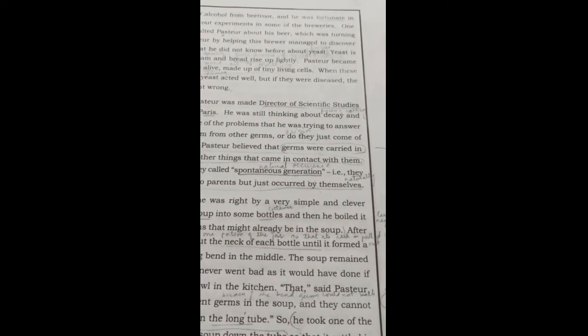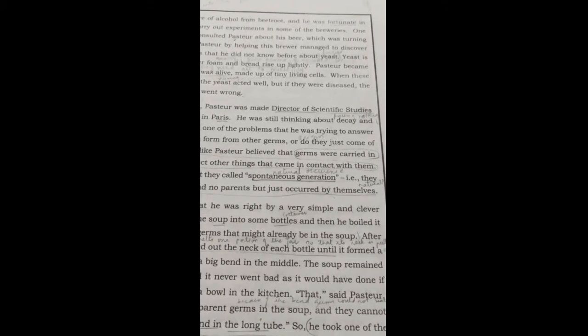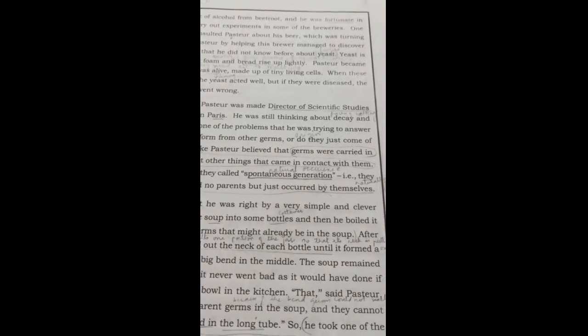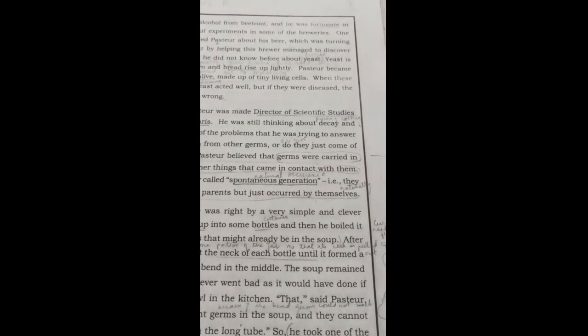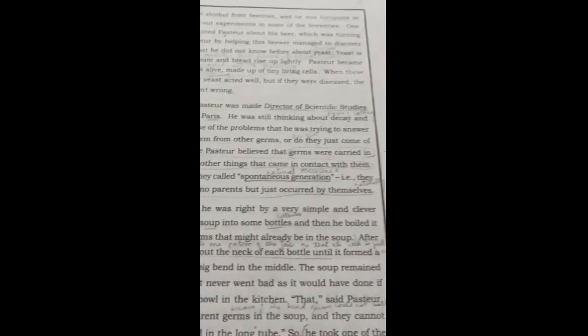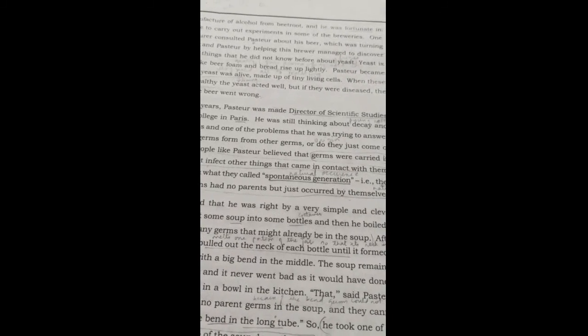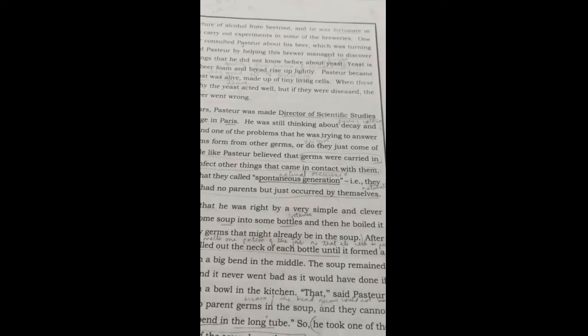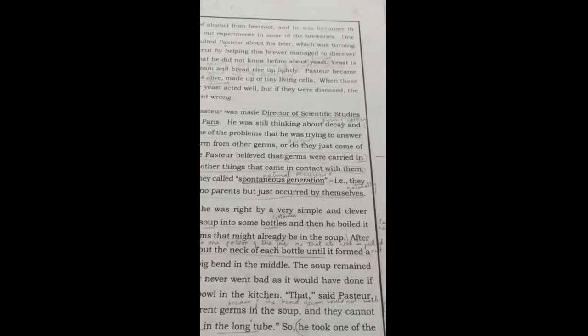In the 8th paragraph, we will learn about the discovery Pasteur made about germs. After a few years, Pasteur became the director of scientific studies at a famous college in Paris. He still was curious to find out about how things decay. He wanted to know about yeast and germs. And one of the most important things he was trying to figure out was about the origin of germs. So he finally believed that germs were carried in the air and might infect anything that comes in contact with it. So according to Pasteur, germs form from other germs.